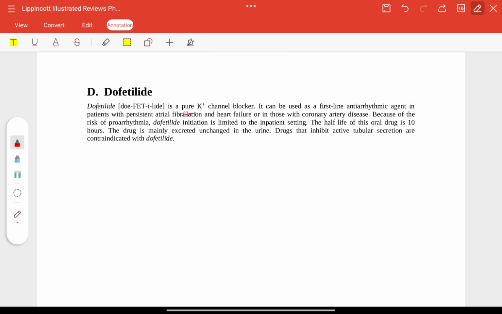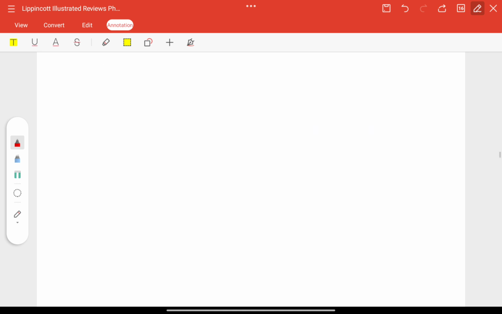Dofetilide. It is a pure potassium channel blocker. It can be used as a first-line antiarrhythmic agent in patients with persistent atrial fibrillation and heart failure, and in those with coronary artery disease, because of the risk of proarrhythmia. Dofetilide initiation is limited to the inpatient setting. Half-life is long, 10 hours. The drug is mainly excreted unchanged in urine.